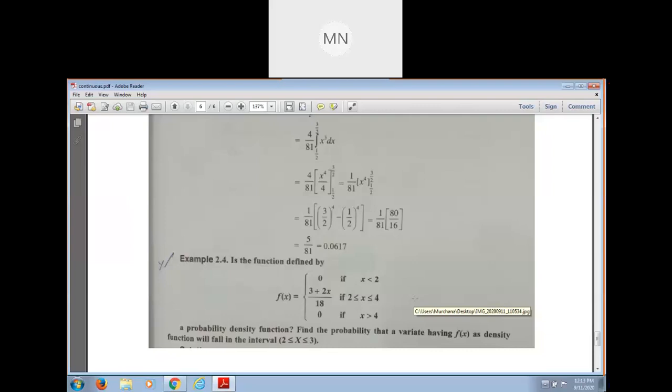The interval can be broken as minus infinity to 2, because the interval can be broken on the basis of this function. Here the functional values are given, for example 0 when x is less than 2, therefore we break the interval as minus infinity to 2 plus 2 to 4 plus 4 to infinity.